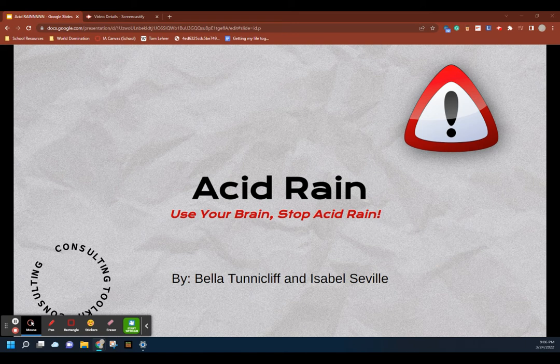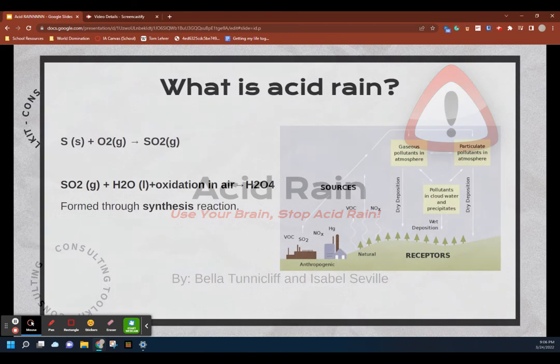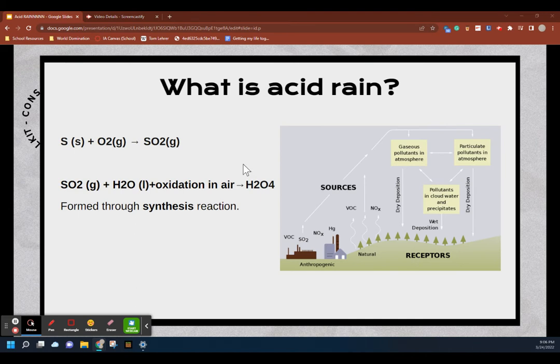Use your brain. Stop acid rain. Hydrocarbon fuels like coal, oil, and diesel contain sulfur. When the sulfur is burnt, it makes sulfur dioxide. The sulfur dioxide then mixes with water and the air to make sulfuric acid rain. Sulfuric acid is the main component of acid rain.